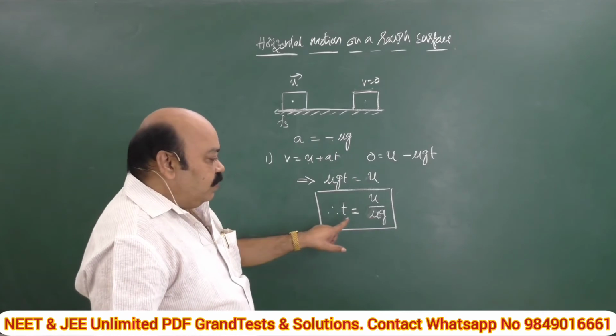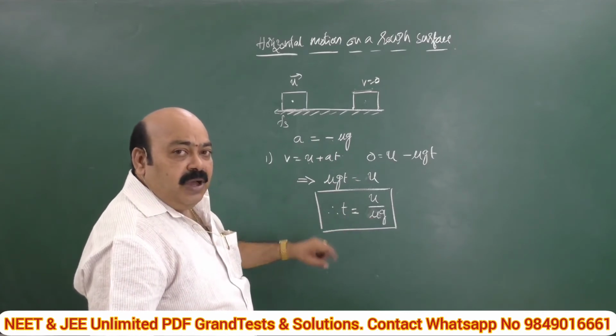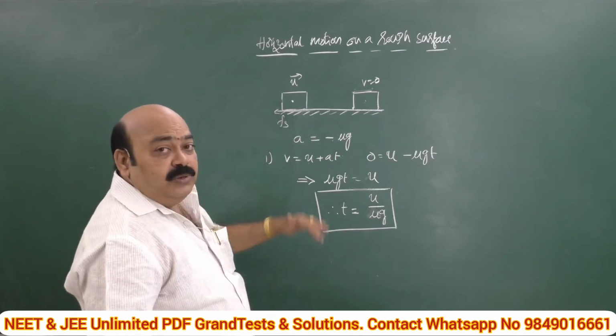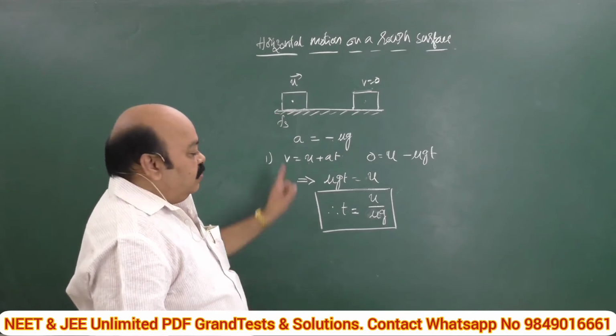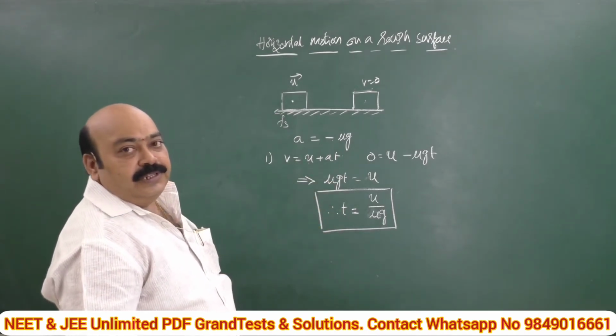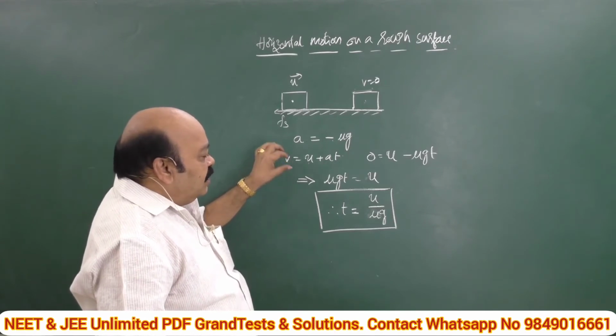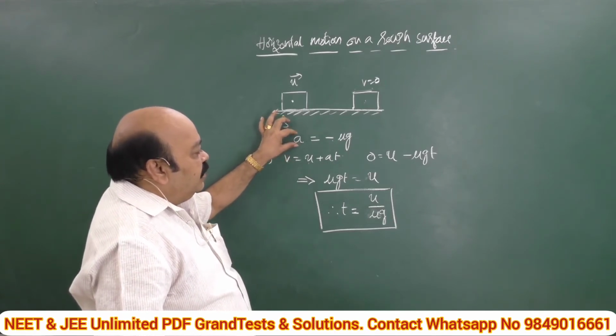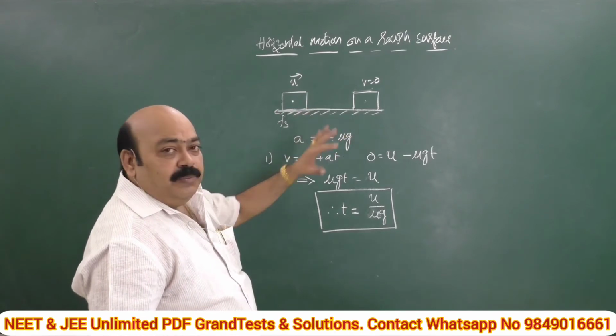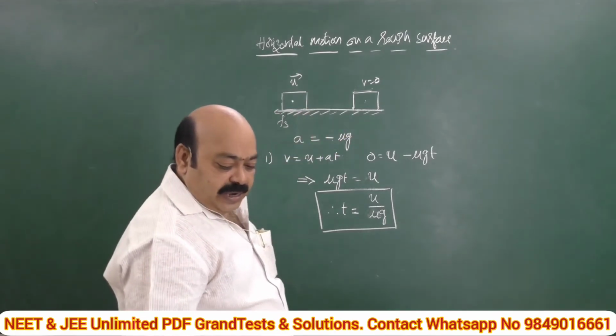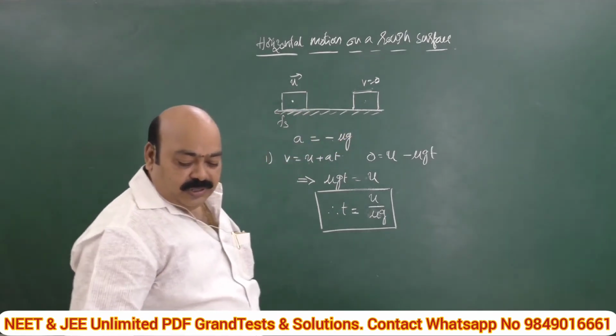u by mu g. What is this time called? The time after which the body comes to rest due to friction. We can calculate it using this technique. It's very simple now. Only this equation we need, in which we will substitute the value of a as minus mu g. That's it. I will try to give one more example.